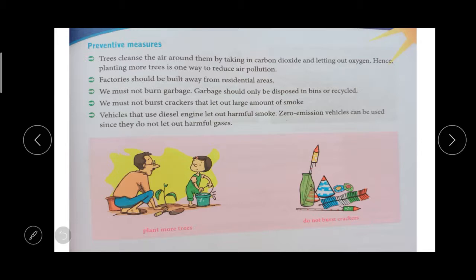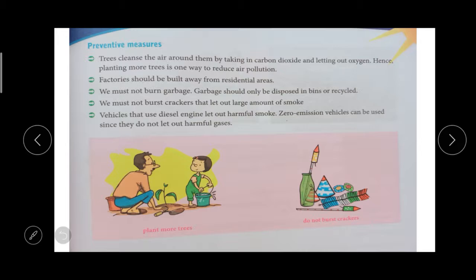It should be away from the residential area. And we should not burn the garbage. We should put this waste in a bin. The government provides waste bins in every area, so we should put that waste in that bin.